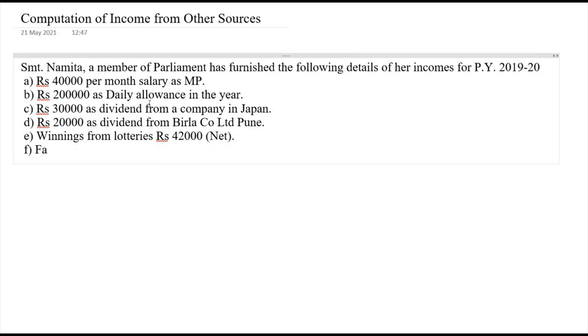Then factory building let out with plant and machinery. Rent received rupees 60,000.